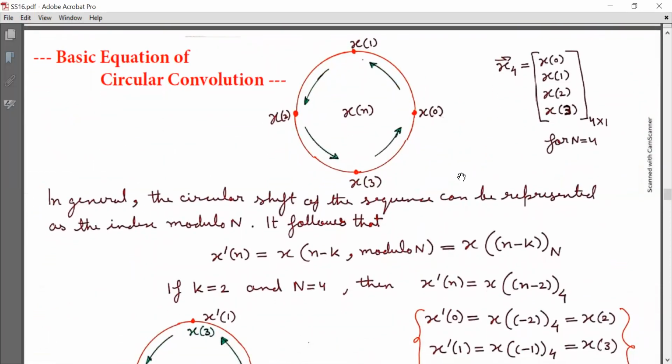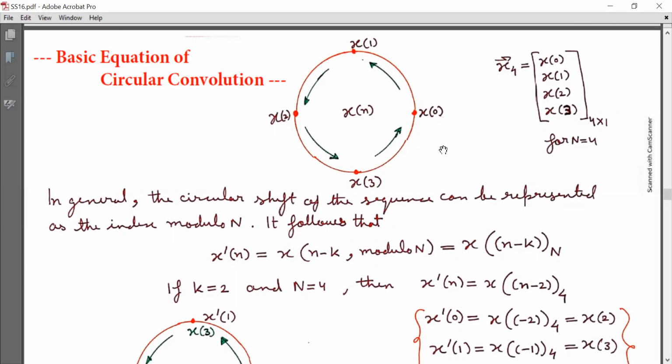Now I'm going to discuss the basic equation of circular convolution. But before that, we need to understand the concept of circular shift of a sequence. Let us suppose I have a sequence x[n]. Now I can represent that given sequence x[n] in vector form as the x vector, as shown on the screen, having dimension 4 cross 1, where capital N is equal to 4, and there are 4 elements in this vector, that is x0, x1, x2, and x3.